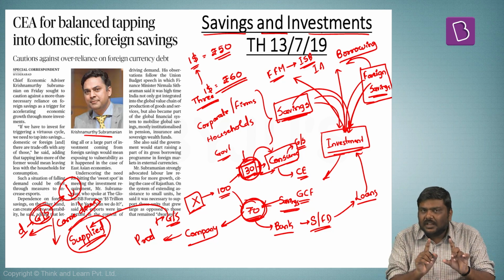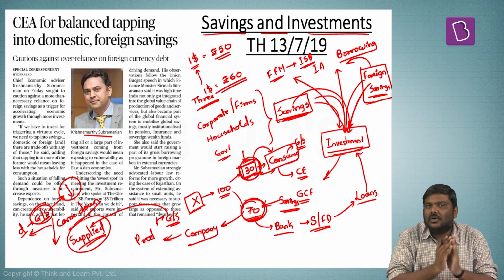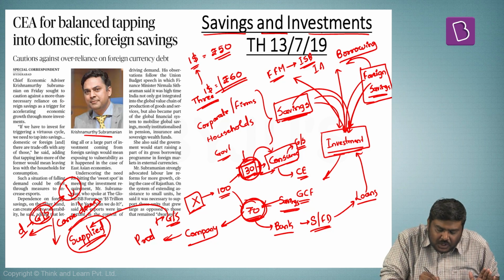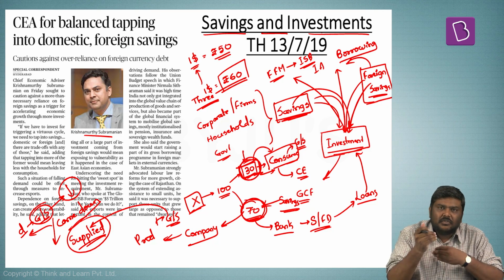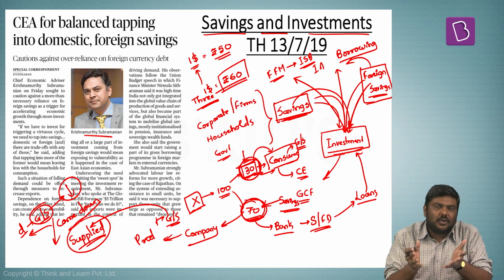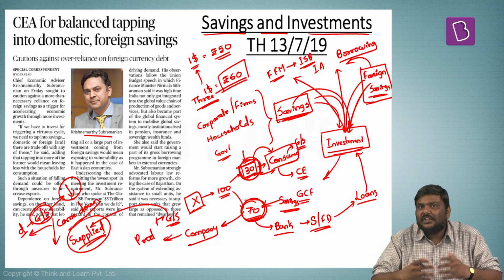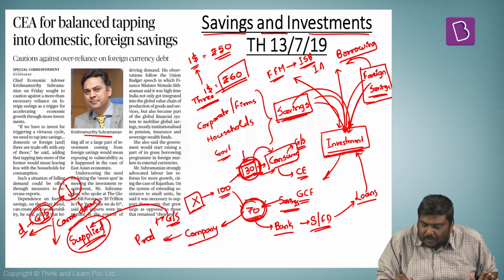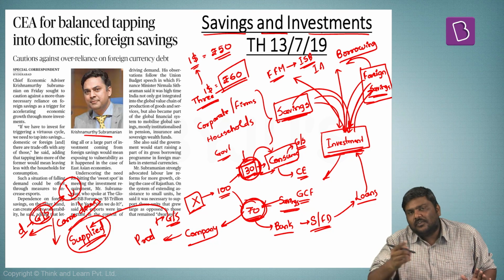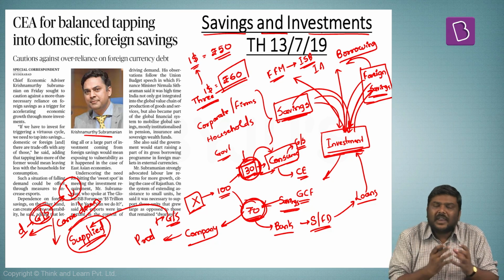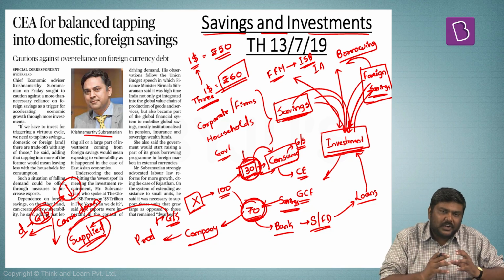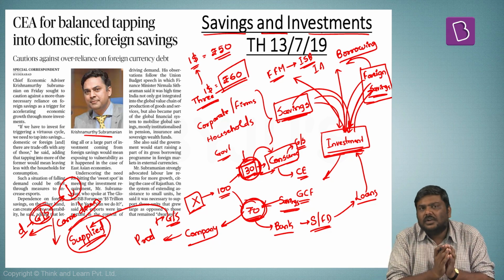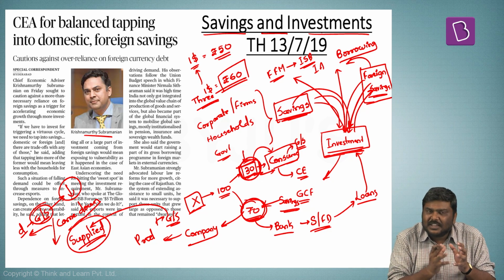Now don't you think to repay the same amount of a dollar, the government of India has to shell out more rupees? In simple terms, the vulnerability of the Indian economy will increase with increased tapping by the government of these particular foreign savings. So what has to be done? The CEA states that the government of India has to maintain a sweet spot wherein a balance has to be maintained